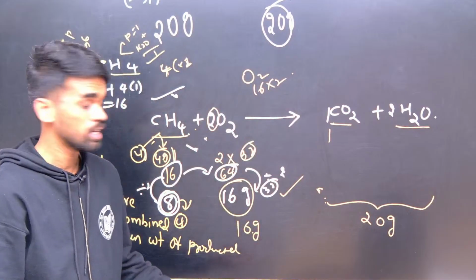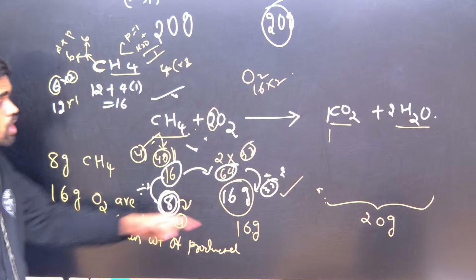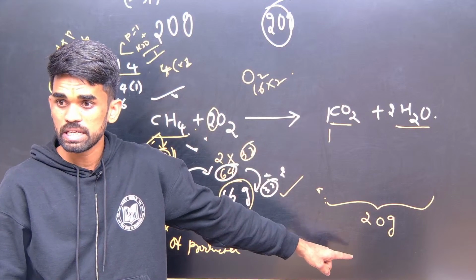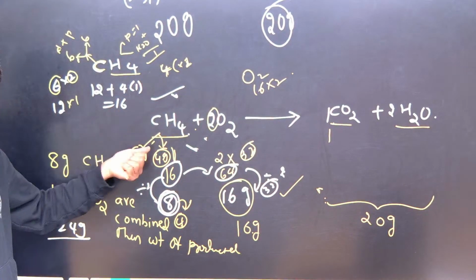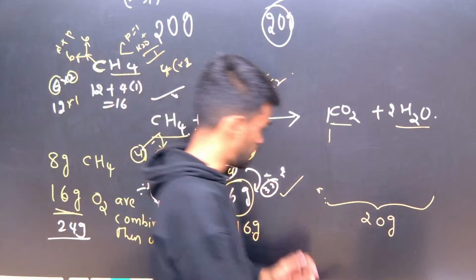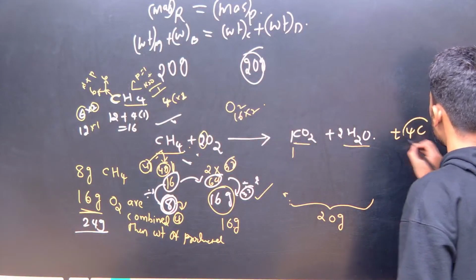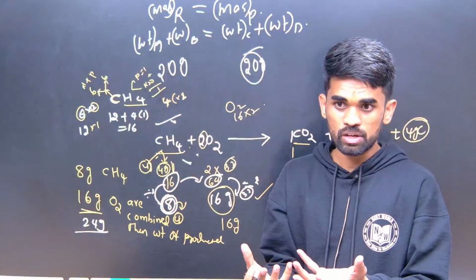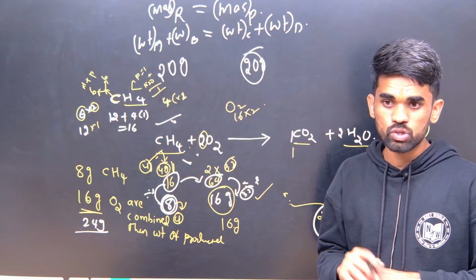Then what about the remaining? What is the mass I have taken on this side? 6 plus 24 grams I have taken. But how many grams of product formed? 20 grams. What about the remaining 4 grams? That is methane that remained unreacted. So after the reaction, we are going to get 20 grams of these products as well as 4 grams of methane which remained unreacted. Like this you should be able to understand.